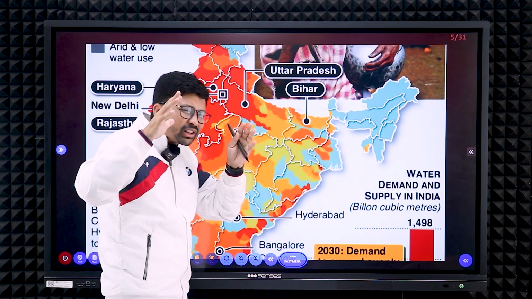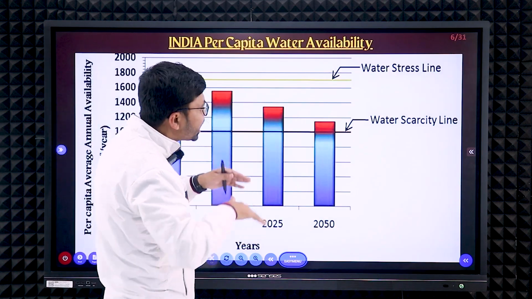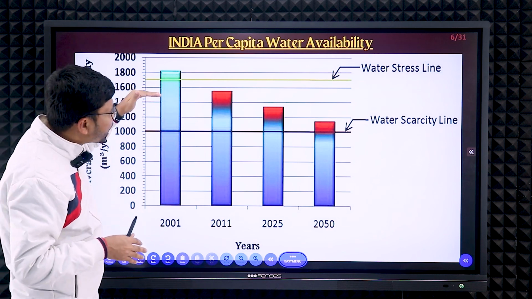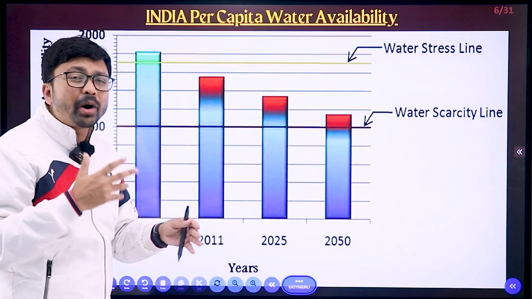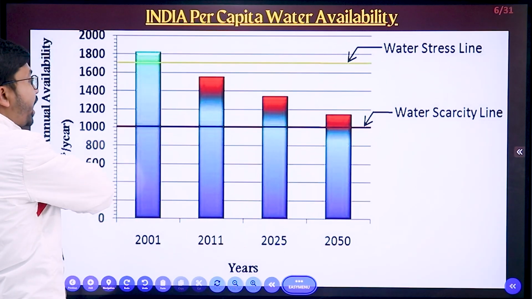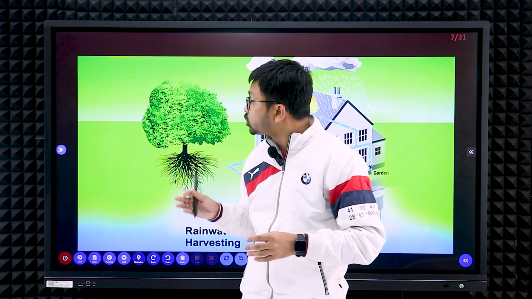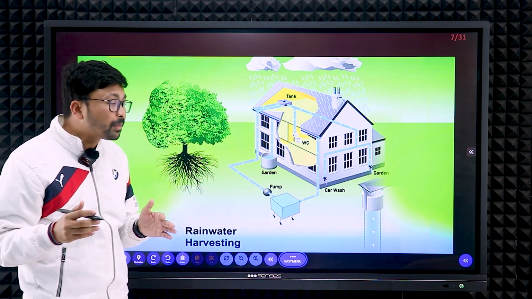But the water level is decreasing day by day and is getting polluted. So there is a problem of water scarcity, and it is predicted that in the future we will not be able to get as much water as we require. So we need to be much more thoughtful about how we can save and protect water, because without water we cannot imagine our life, right? Here one such method is called rainwater harvesting. What are the rainwater harvesting methods?